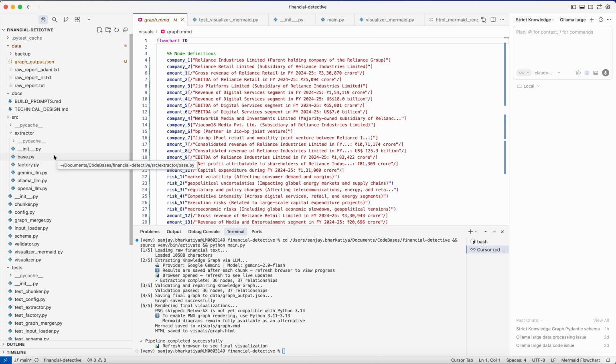Right, so in summary, the Financial Detective shows how an LLM combined with strict schema validation and a zero regex approach can reliably transform complex financial documents into a structured, trustworthy knowledge graph. Thanks a lot.